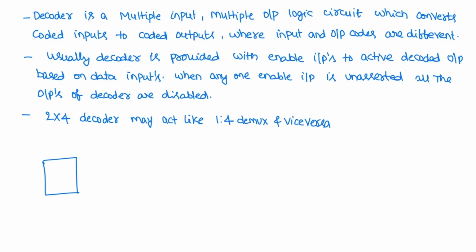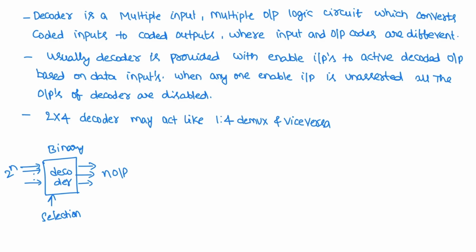So many data inputs, many outputs: a multiple input, multiple output logic circuit which converts coded inputs to coded outputs, where input and output codes are different. Suppose this is a binary decoder, it has n inputs, 2 power n outputs, and one selection line, the enable line.